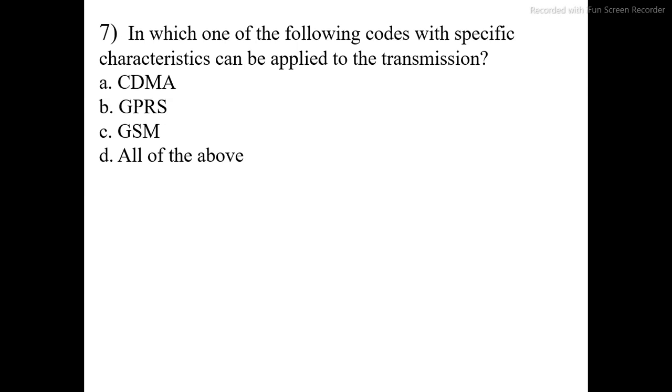In which one of the following codes with specific characteristics can be applied to the transmission? Option A CDMA, option B GPRS, option C GSM, option D all of the above. The correct option is A, CDMA.